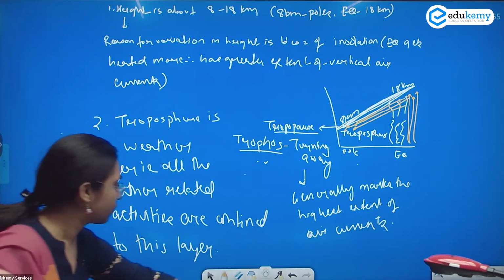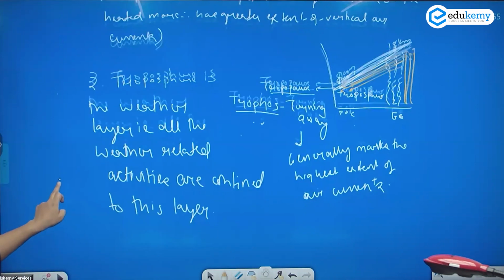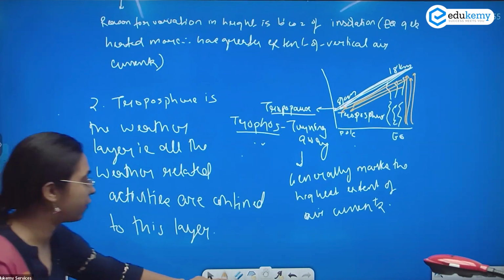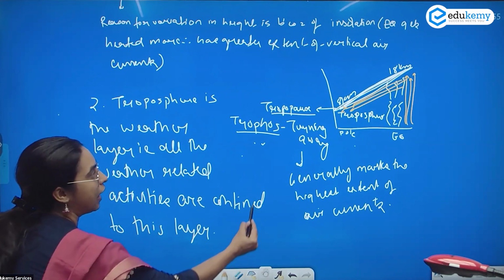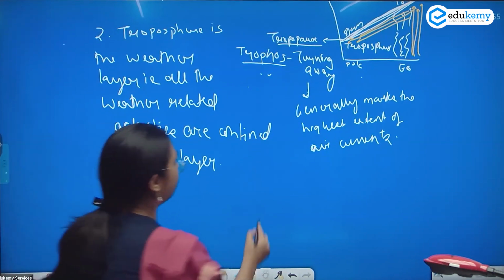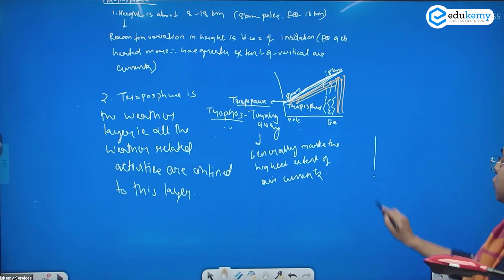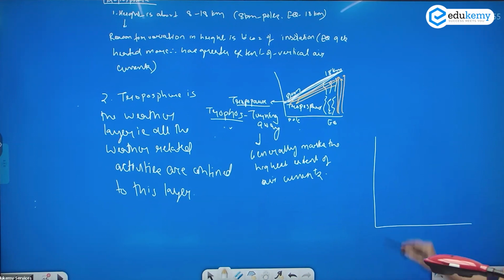What have we seen so far? At the troposphere, the height is more at the equator and less at the poles. So this is the pole, this is the equator. The height of the troposphere is more at the equator.